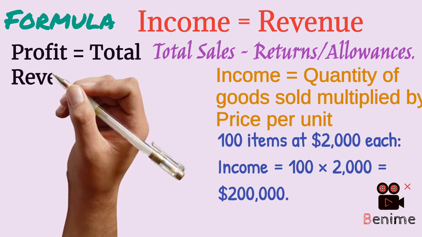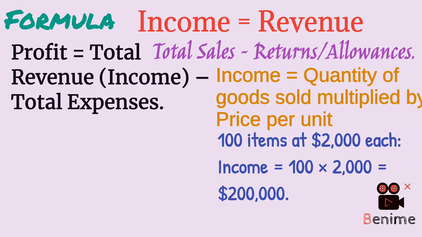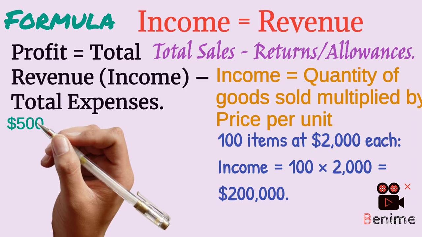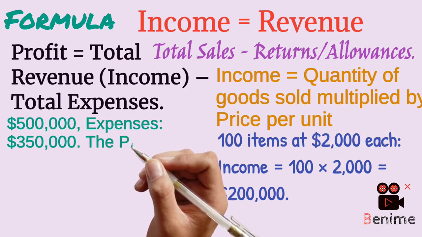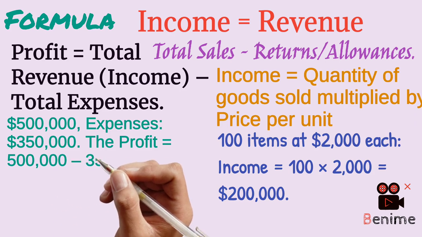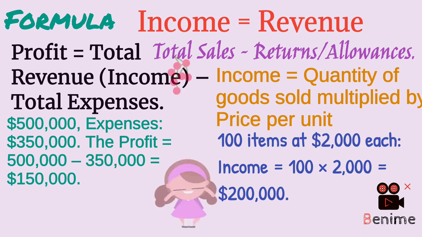Meanwhile, the basic formula for profit is profit equals total revenue, income, minus total expenses. For instance, revenue, $500,000, expenses, $350,000. The profit equals $500,000 minus $350,000 equals $150,000.